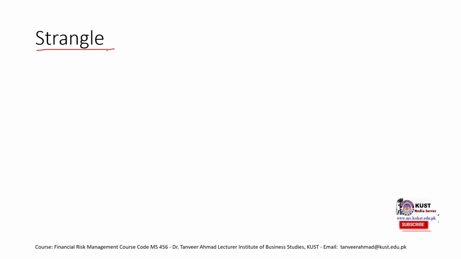In strangle, we also have a long strangle and short strangle, like straddle. The difference between straddle and strangle is that in straddle, we only had one strike price, and that strike price was similar for the call option and the put option. But in case of strangle, we would have a different strike price for call option and a different strike price for put option.